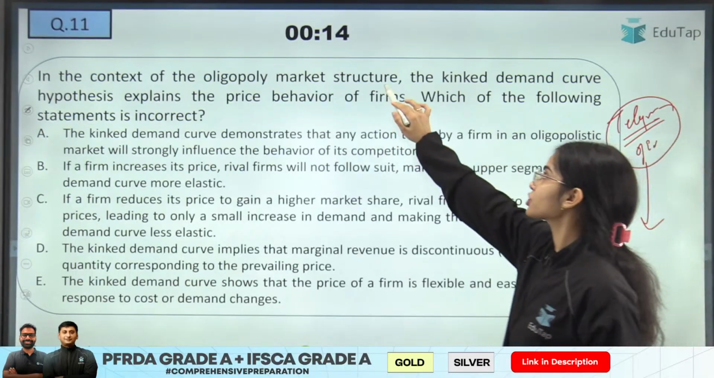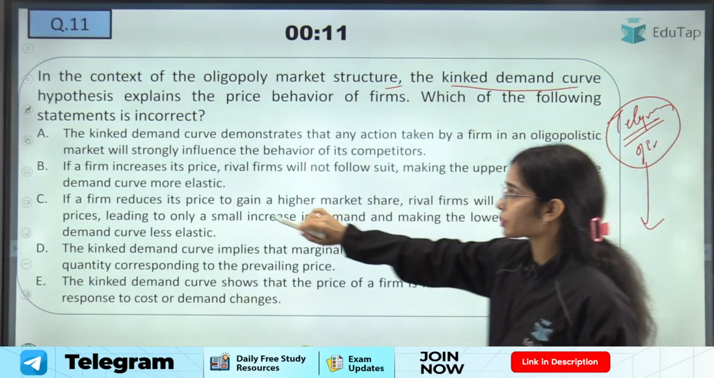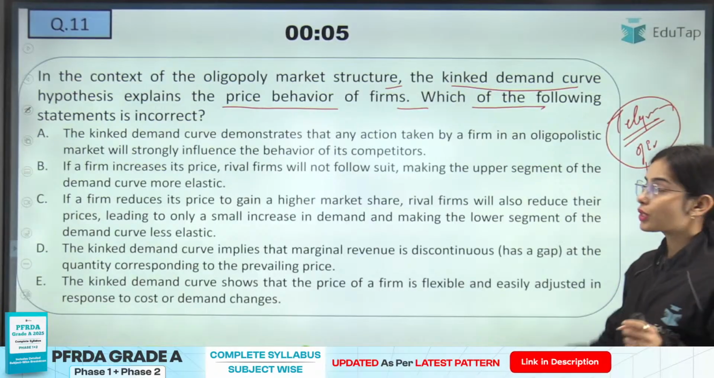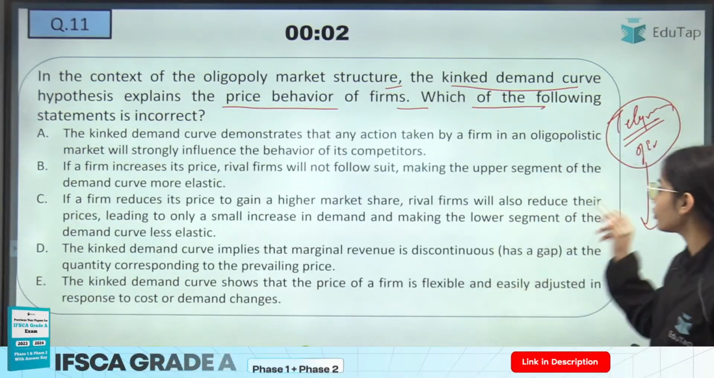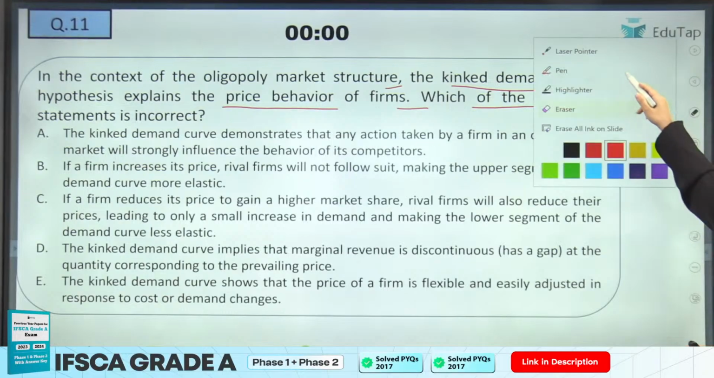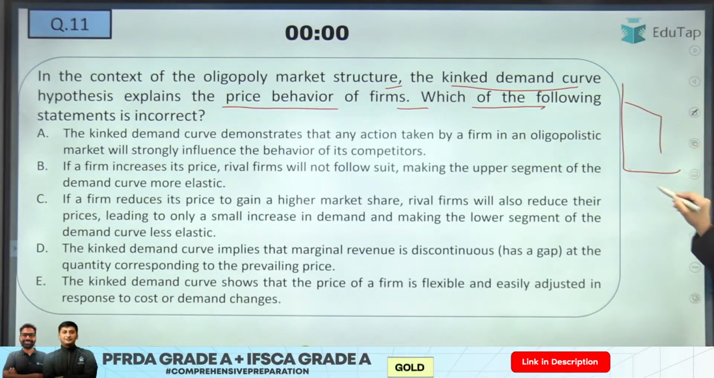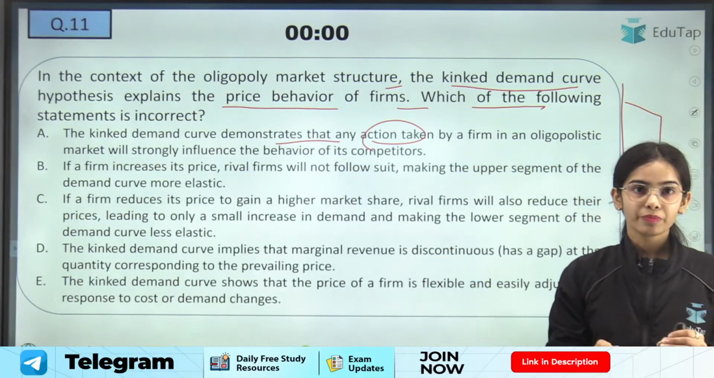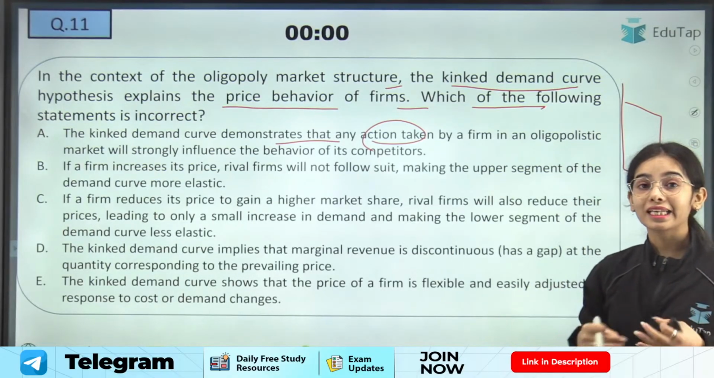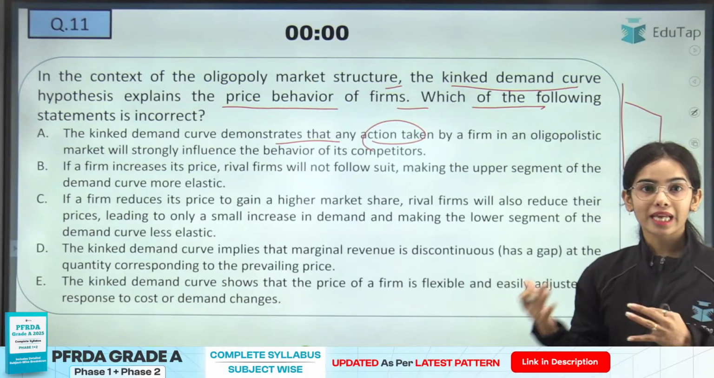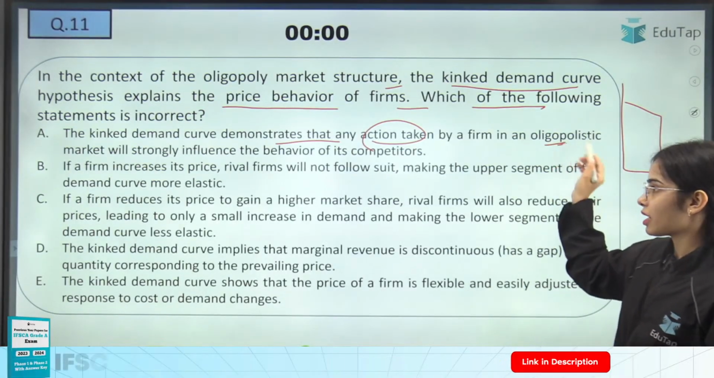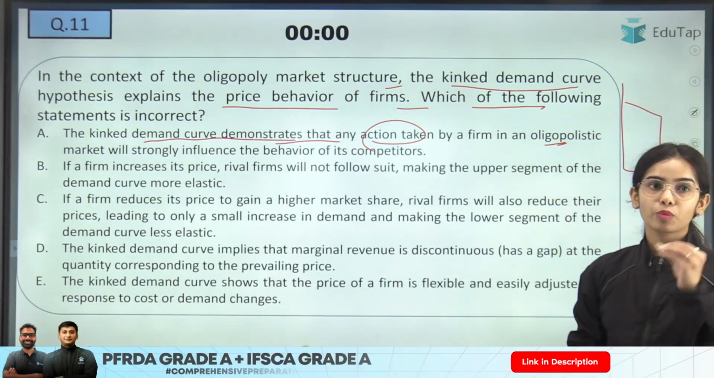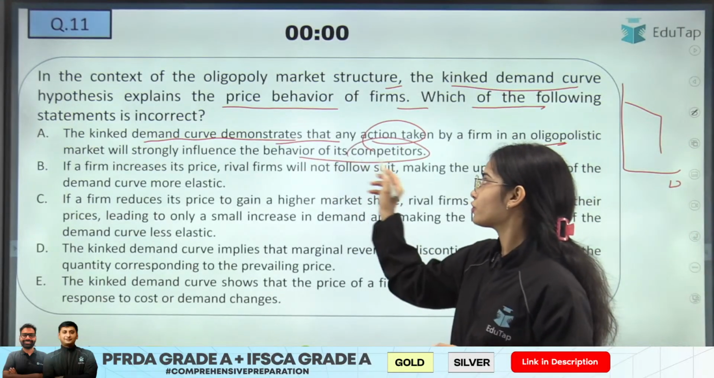So in the context of oligopoly market structure, the kinked demand curve hypothesis explains the price behavior of firms. Which of the following statements is incorrect? The kinked demand curve is the demand curve in the oligopoly market. It demonstrates that any action taken by a firm in the oligopoly market, because the oligopoly market is highly interdependent and there is a reaction to every action, will strongly influence the behavior of its competitors.